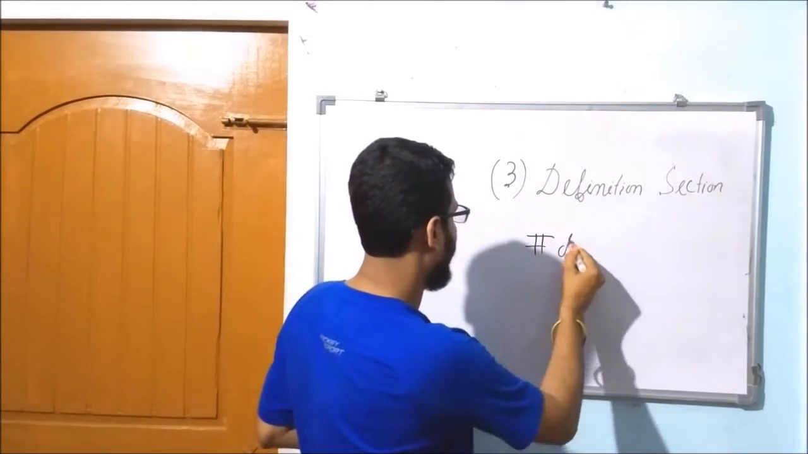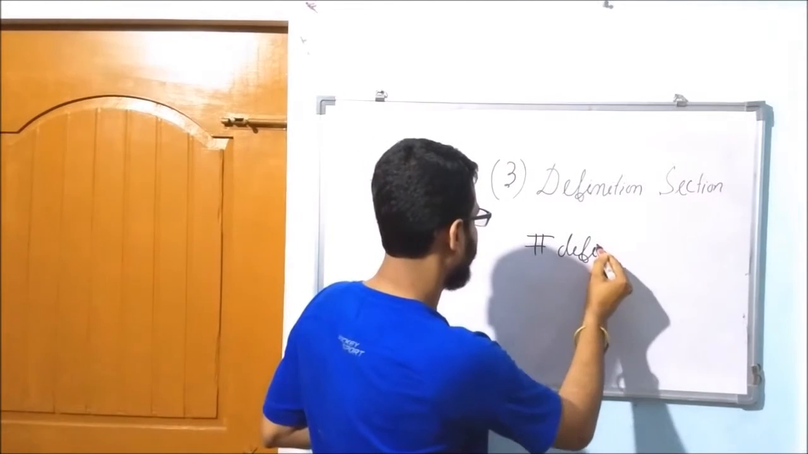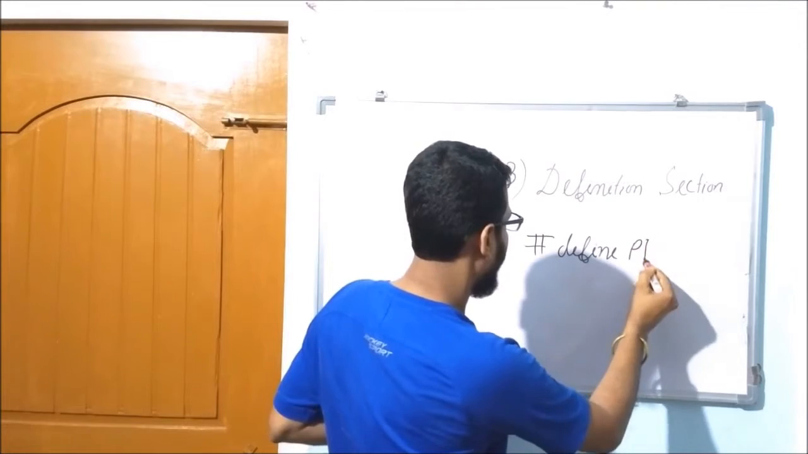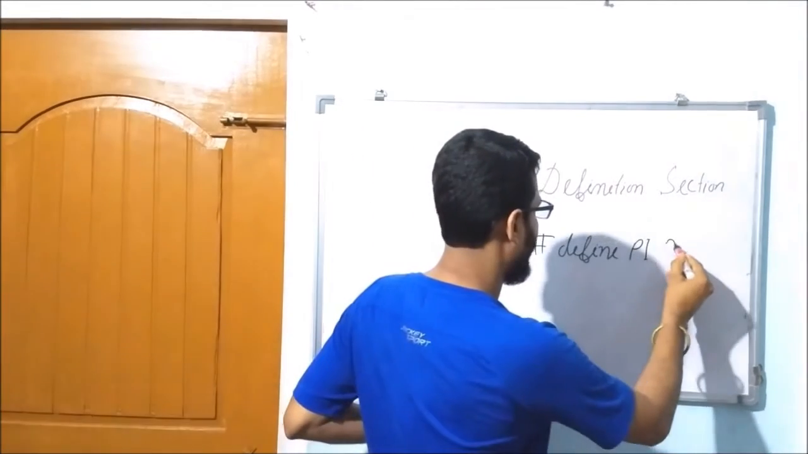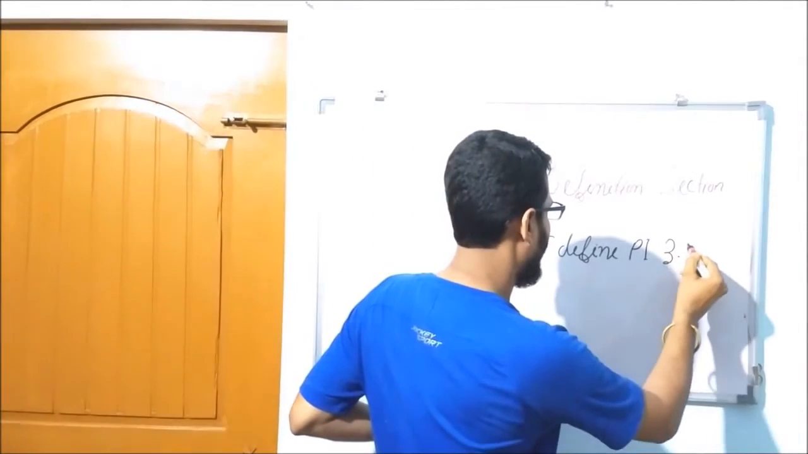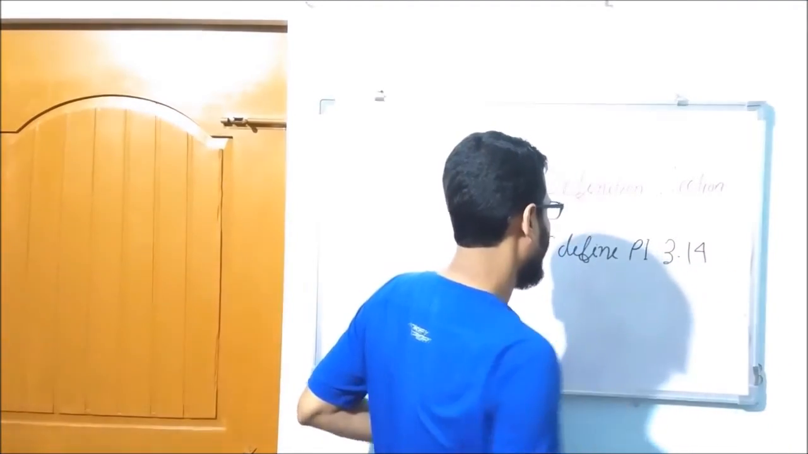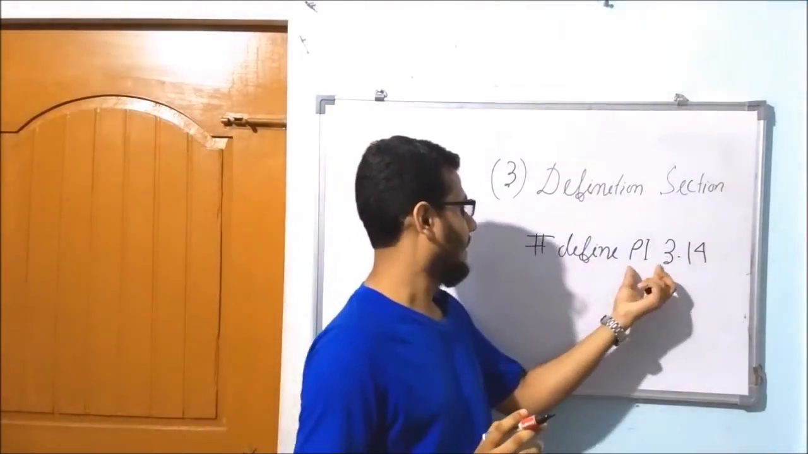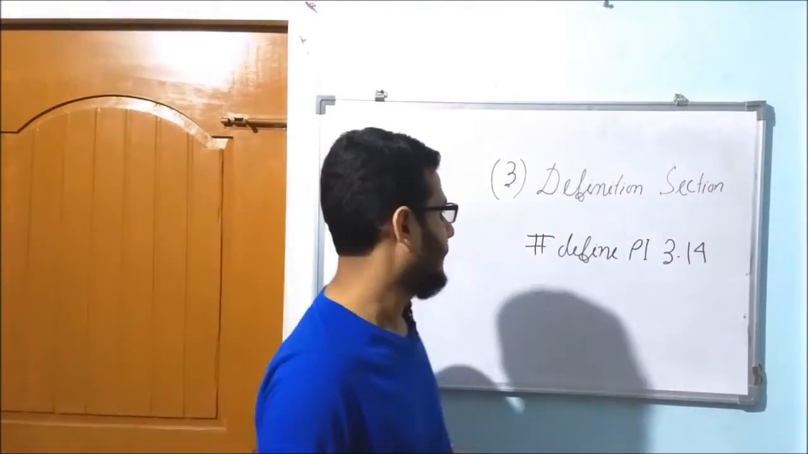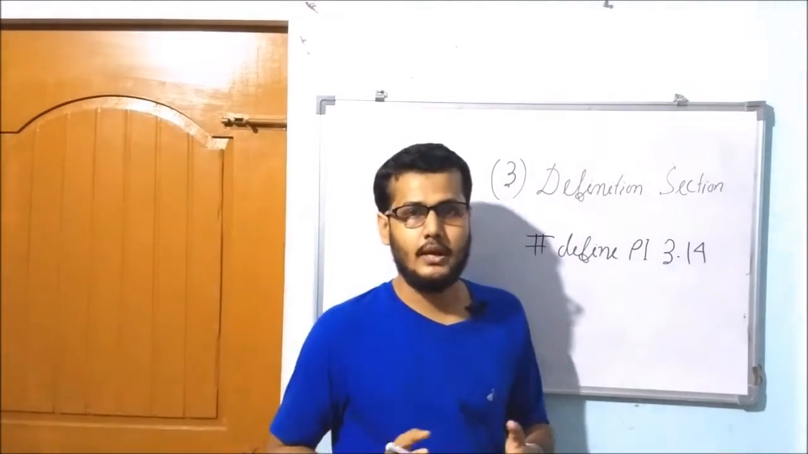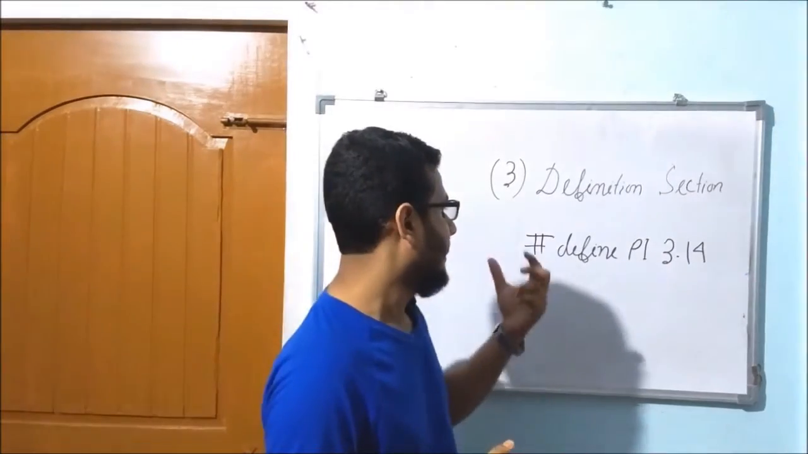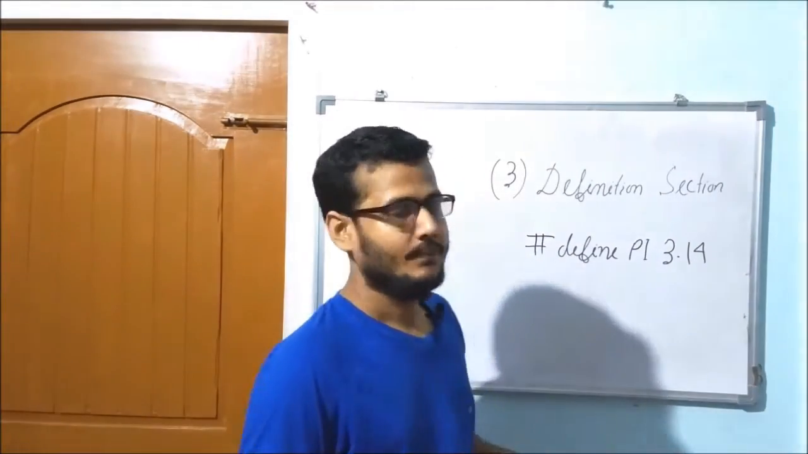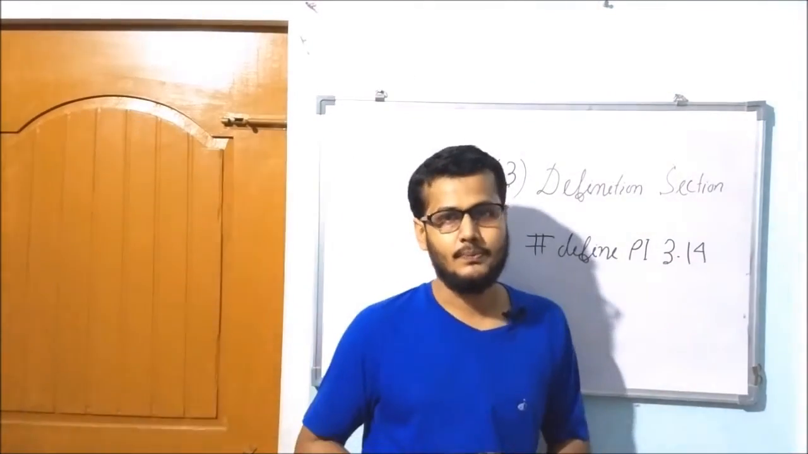So if we want to set pi's value as a symbolic constant, we can define like this: #define PI 3.14. You always remember all symbolic constants are written in capital letters. So where you require pi's value, you write PI directly, then you will get pi's value.